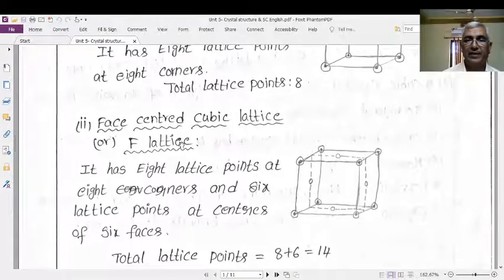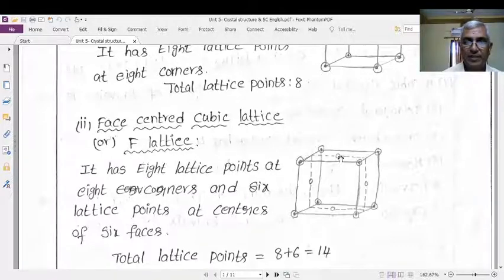Next, the face-centered cubic lattice. There are 8 lattice points at the 8 corners, and in addition, face-centered means how many faces are there? 6 faces.